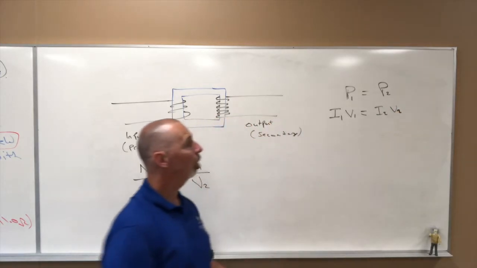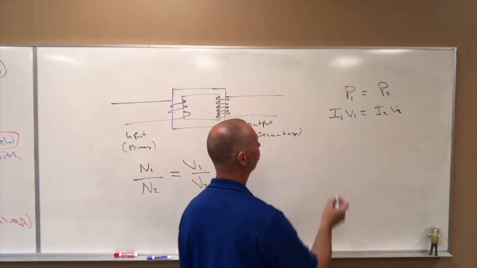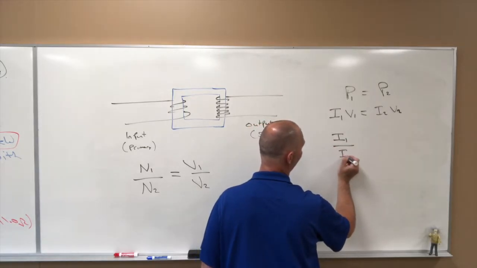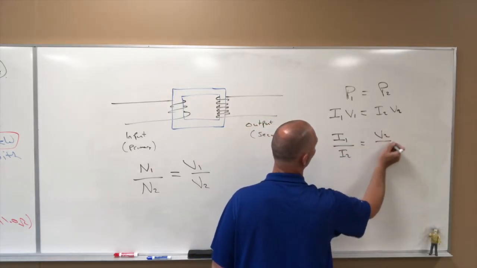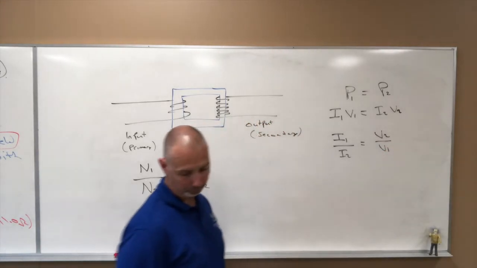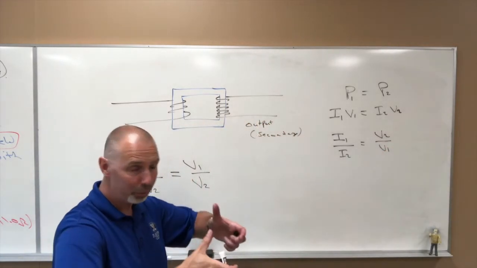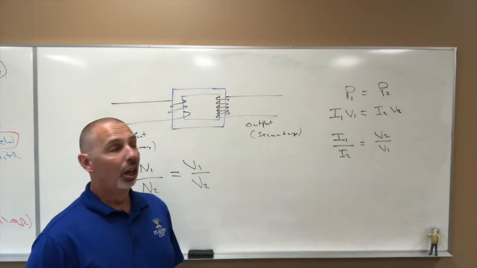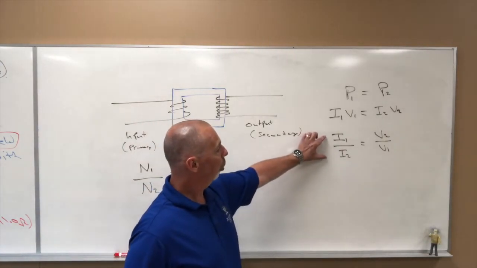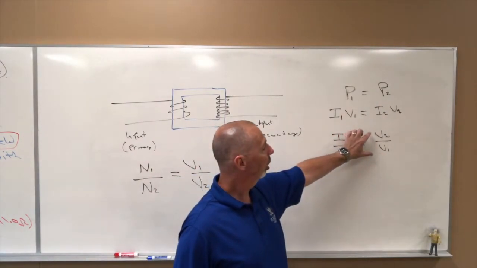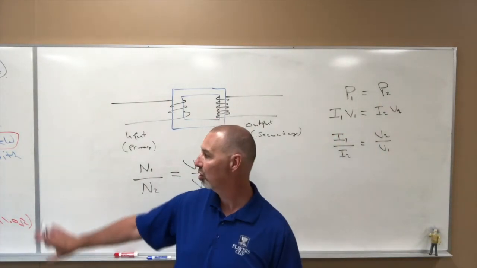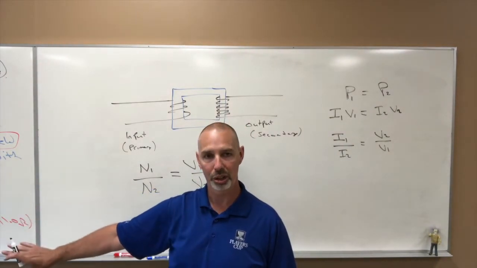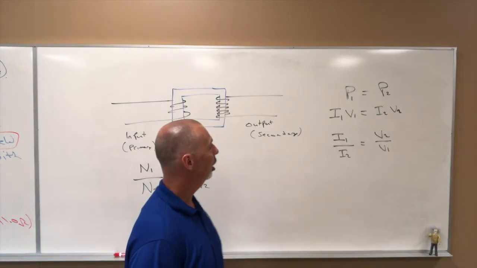Okay? And if we put the currents onto one side and the potential differences onto the other side, we'll get another ratio that is I1 over I2 equals V2 over V1. And of course that can be flipped so that you'll get V1 over V2 equals I2 over I1. But in a sense, we get another ratio here. The current is inversely proportional to potential difference. And we saw that in our example we did there. When we upped the potential difference, the current dropped. So same thing happens here.